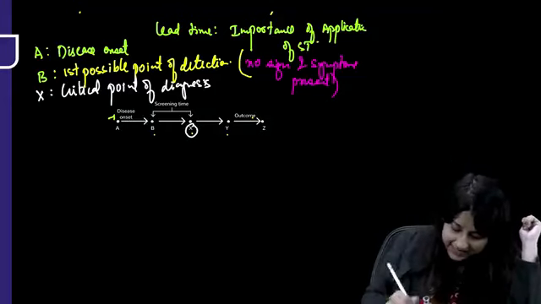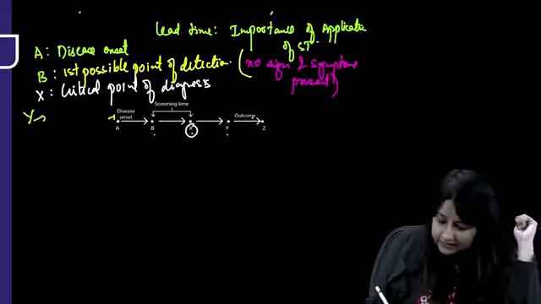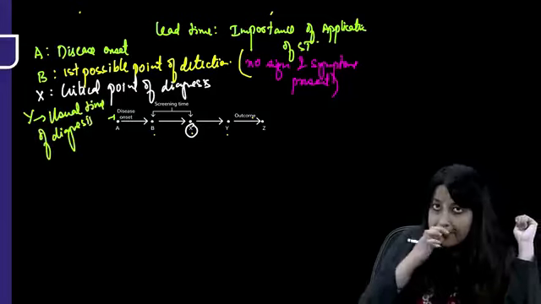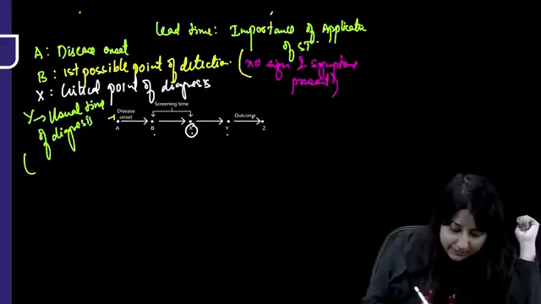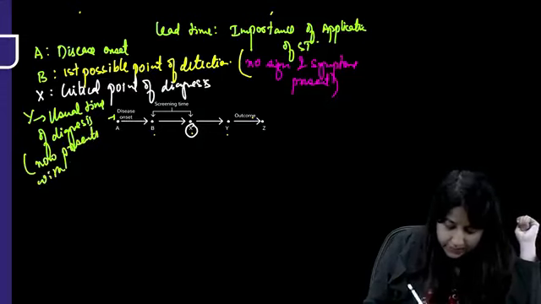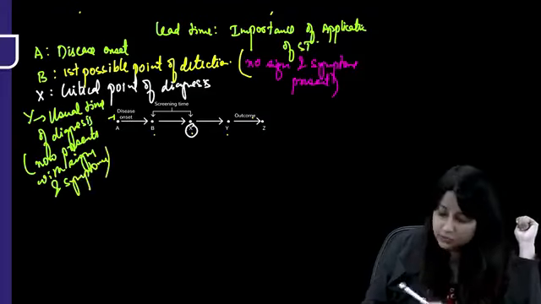What is point Y, guys? Point Y is the usual time. Usual time of diagnosis. What do I mean by usual time? Usual time means that the person now presents with signs and symptoms. So he has gone to the doctor. All right, so that's the usual time.